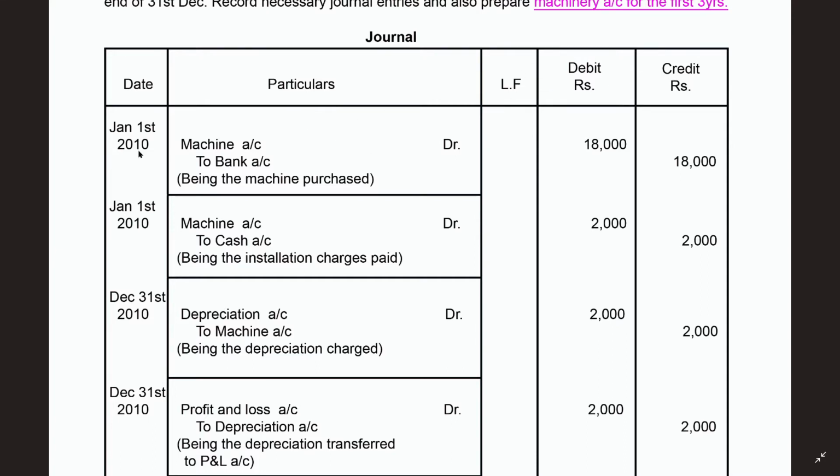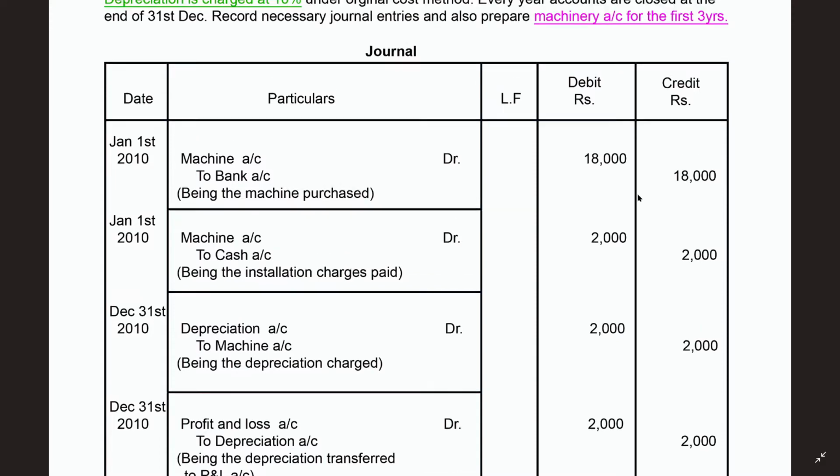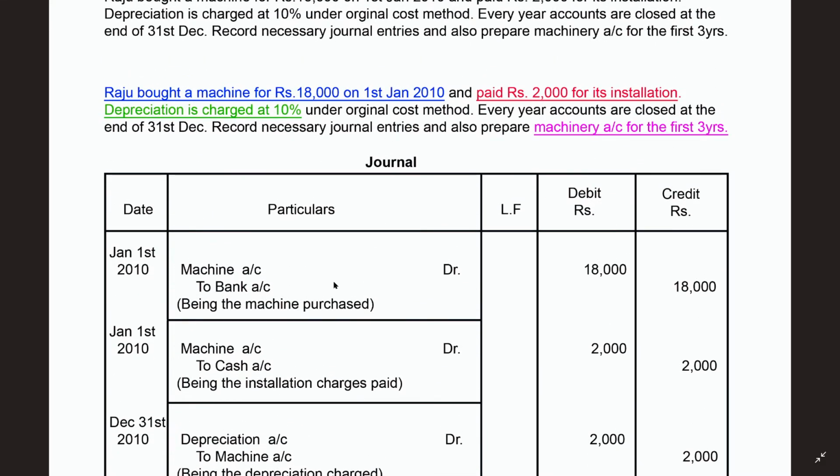On January 1st he bought the machine, that means machine is coming in. It is a real account, that's why machine will be on the debit side, and because cash is going out, I will write to bank on the credit side. I haven't written CR, but you can easily understand it is a credit. 18,000 is the amount on both sides. So for the first line, I have completed writing the first journal entry.